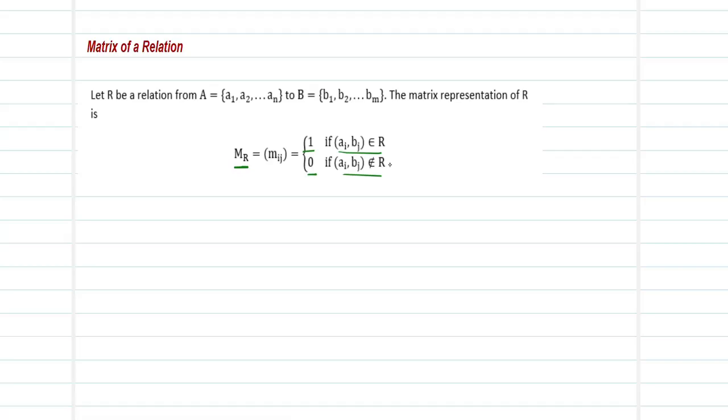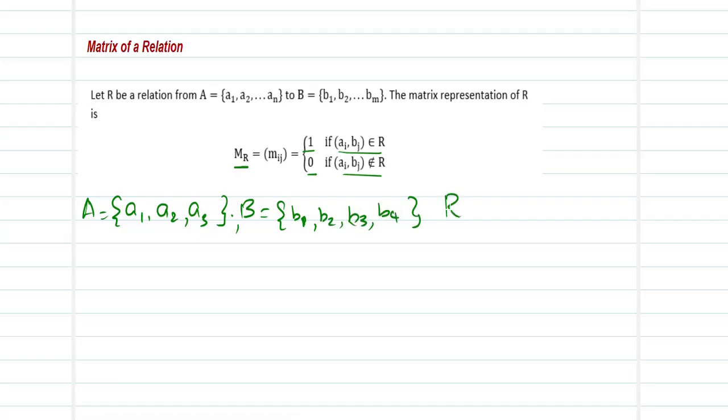Now, let us say, for example, A is the set that contains A1, A2, A3, and B is the set that comprises B1, B2, B3, and B4.